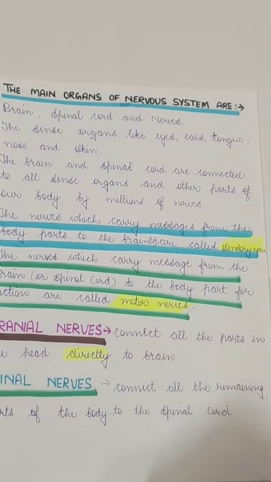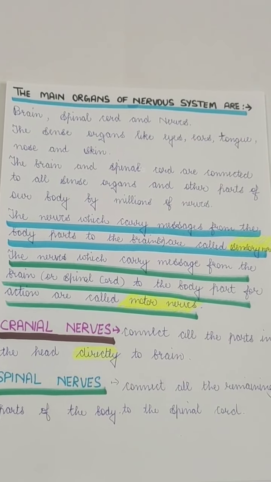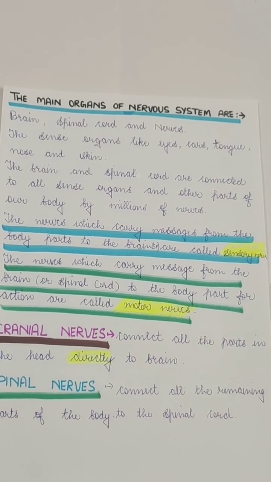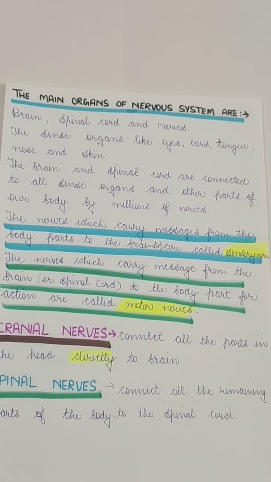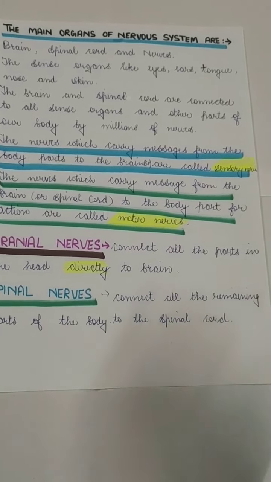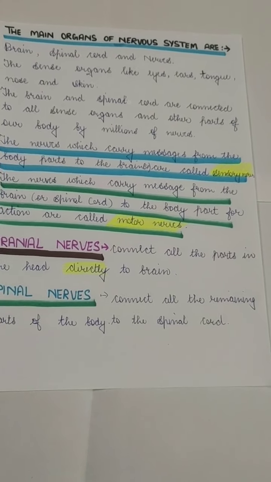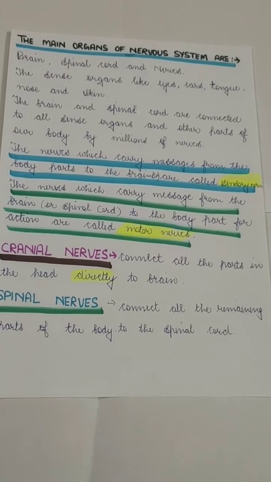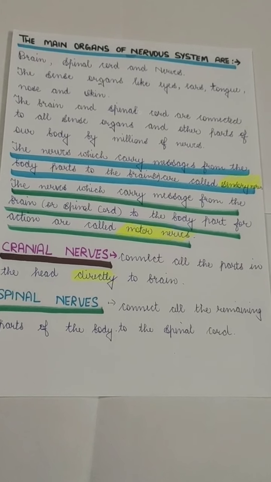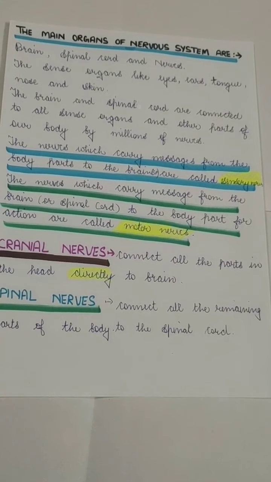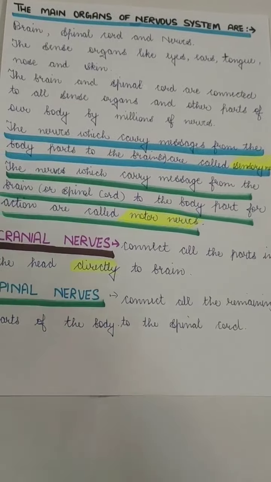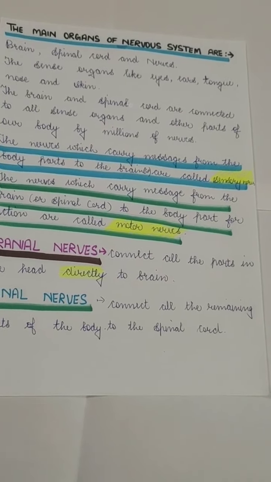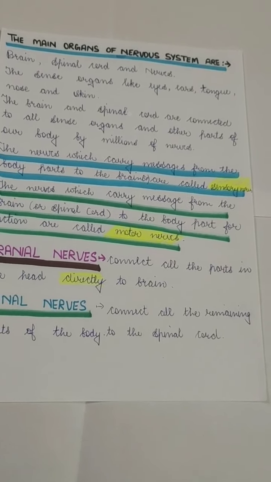These nerves carry messages from the body parts to the brain, and they are called sensory nerves. The nerves which carry messages from the brain to the body parts for action are called motor nerves. Whenever our body sends a message to the brain, that is carried by the sensory nerves, and when the brain sends a message to our body, that message is carried by the motor nerves.